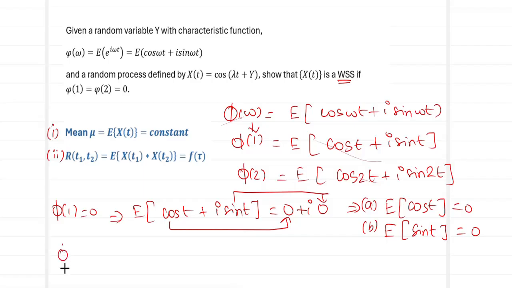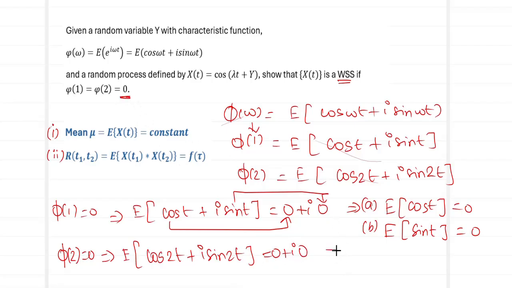The second criteria we have is phi of 2 equal to 0. This implies expected value of cos 2t plus I sin 2t equal to 0 plus I0, which has been given to us as condition here. So this implies equating the real part, expected value of cos 2t is 0.